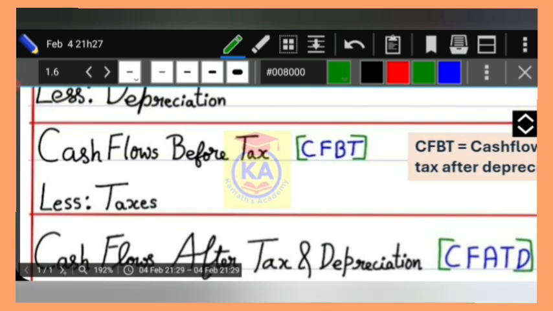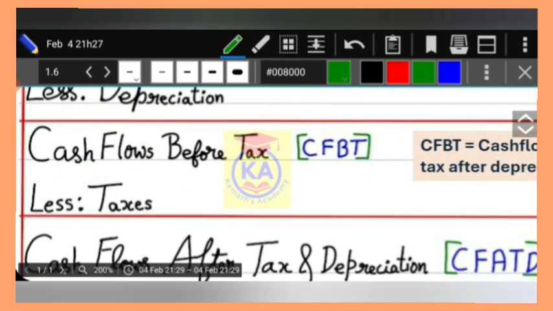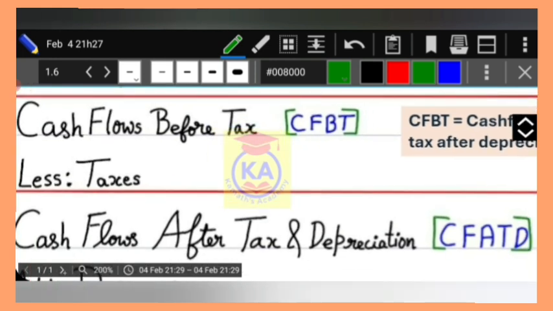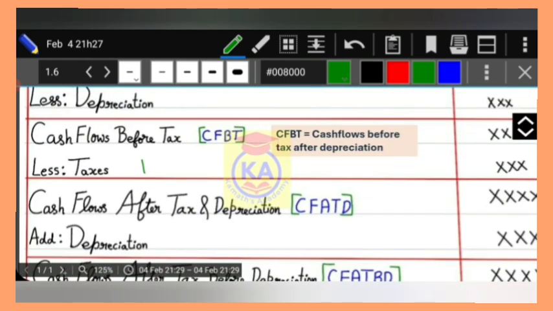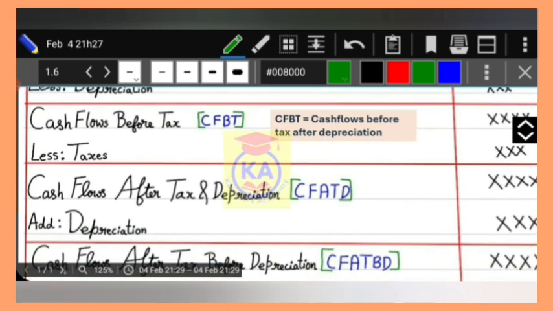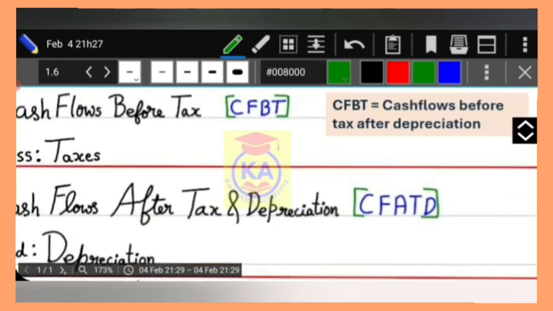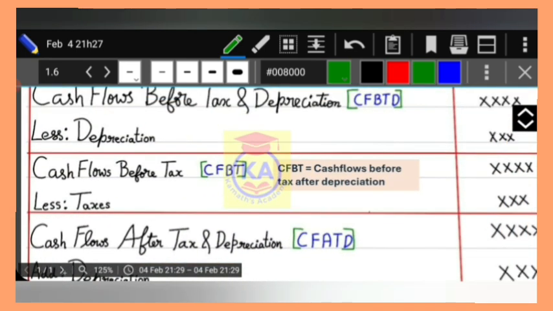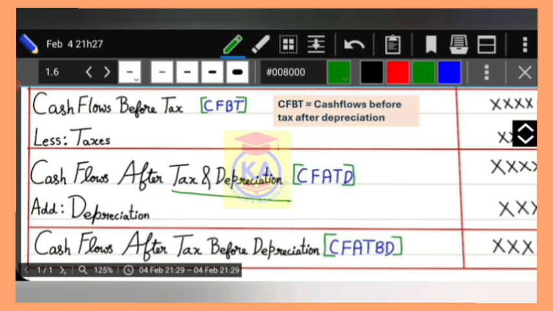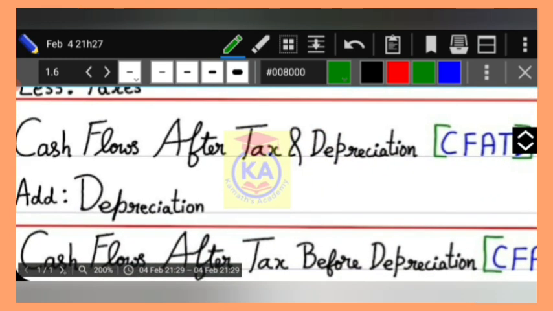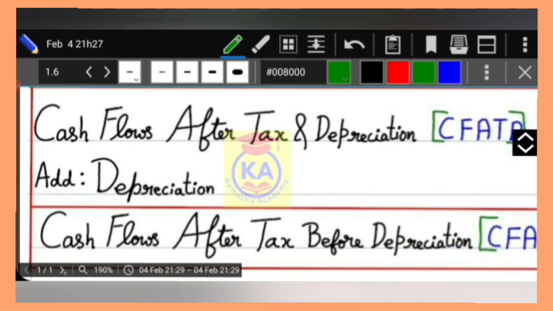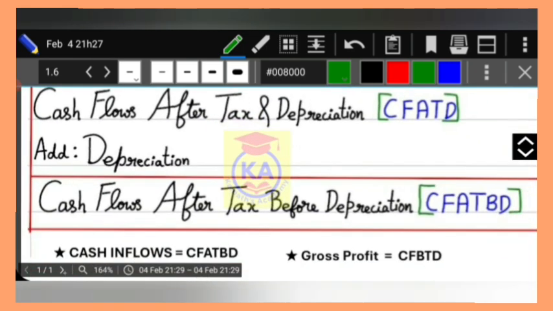From this value you have to deduct taxes. After deducting tax, you will get cash flows after tax and depreciation. Now, after deducting the tax value, you have got after tax, and you have already deducted depreciation, so it is after tax after depreciation. Now the next step, you have to add depreciation. The most important step, you have to add depreciation.